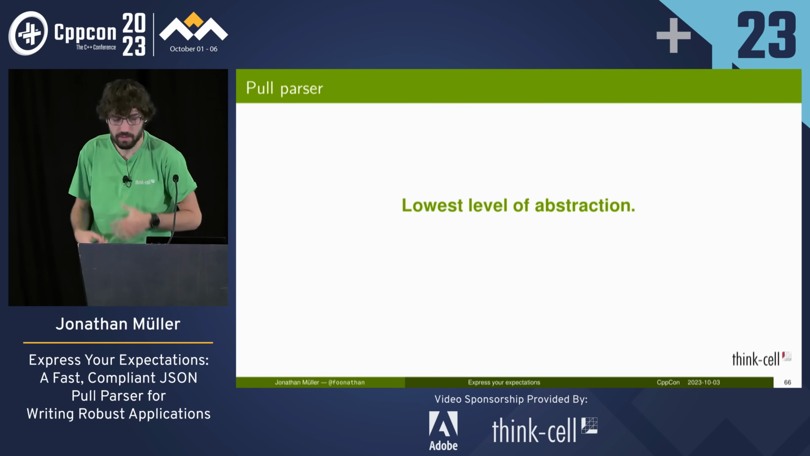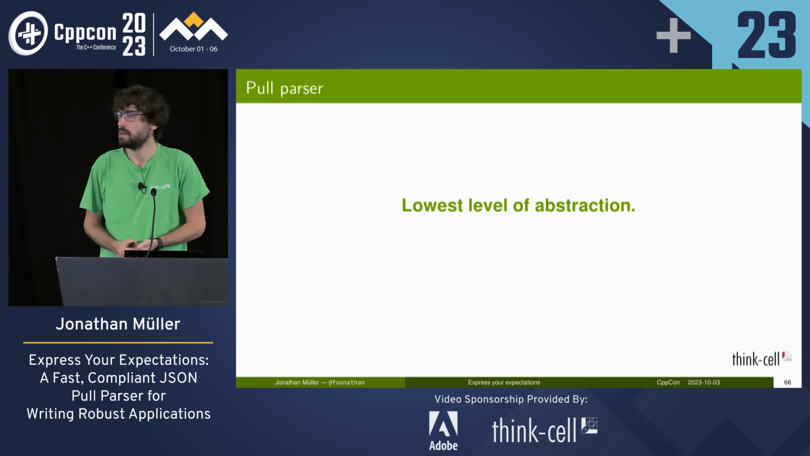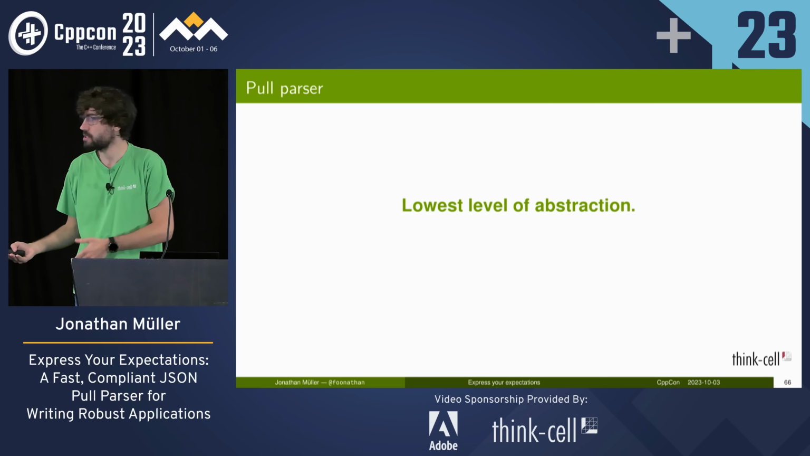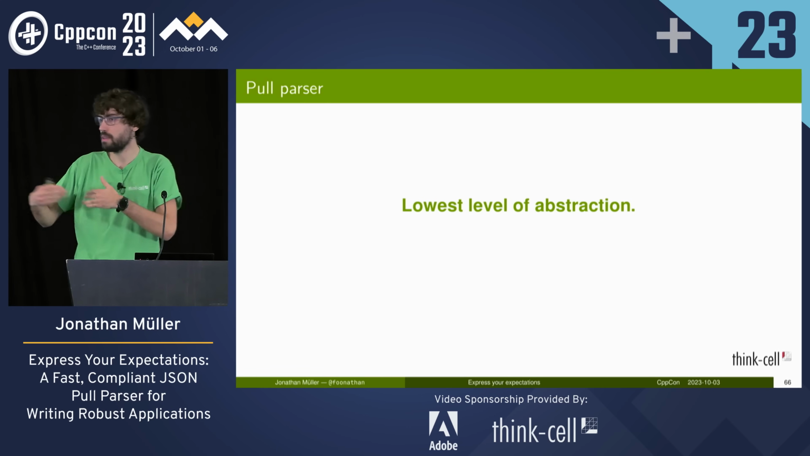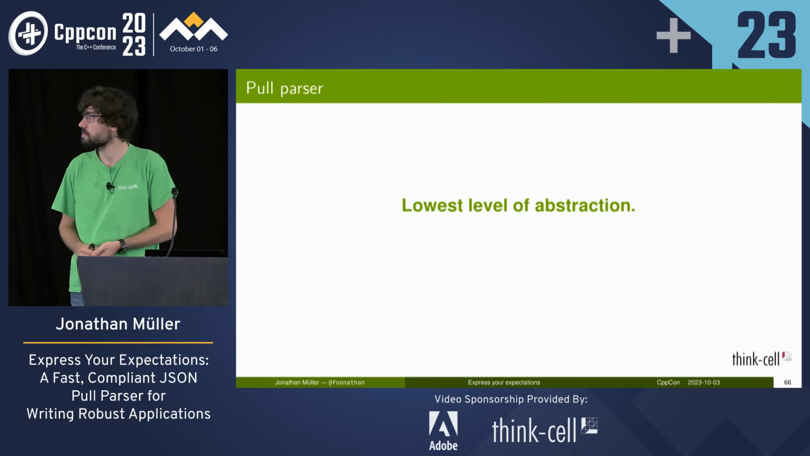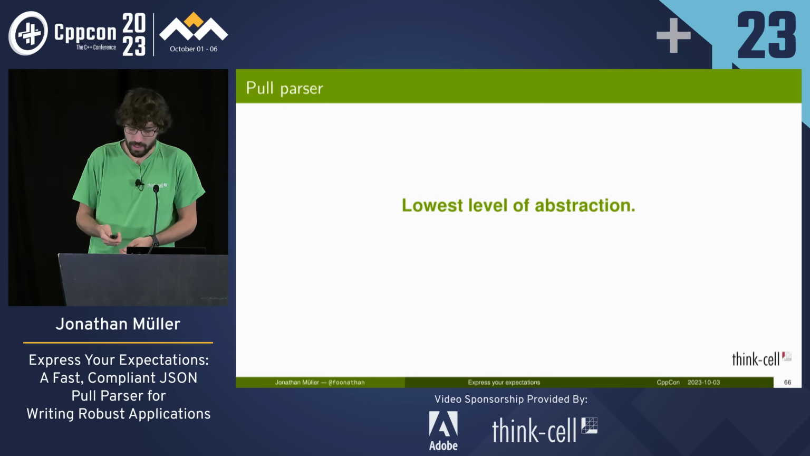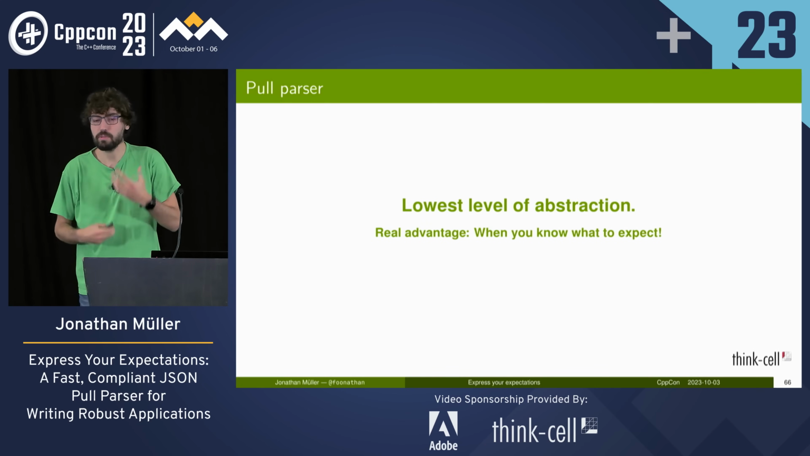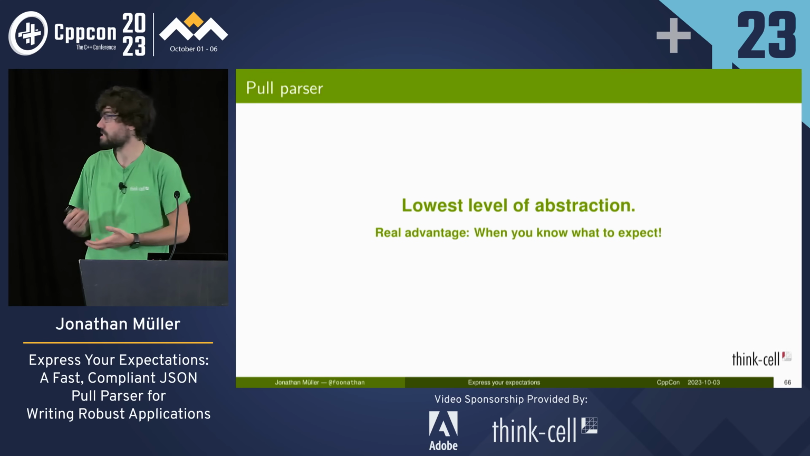So what is nice is that we sort of found the lowest level of abstraction. Using a pull parser, it is possible to implement both the DOM and the SAX parser. It's not possible the other way around. Well, it's possible with the DOM parser, but less efficient. So this is always nice. But the real benefit is when we know what to expect, right? The title of this talk is Expect Your Expectations.